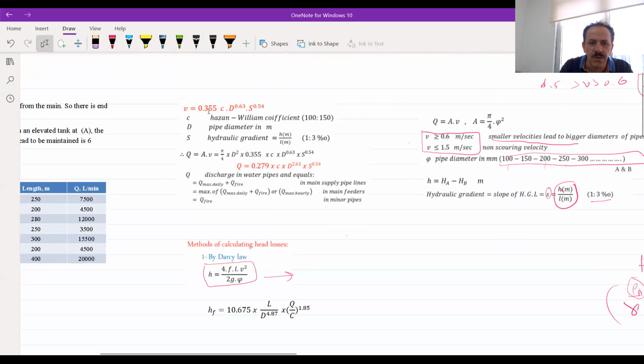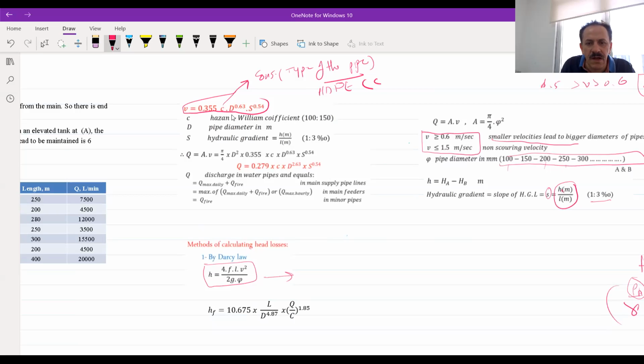The Williams-Hazen is 0.355 C, and this is the equation of this person. C is a constant, the Williams-Hazen constant, which depends on the type of the pipe. For example, for a new high-density polyethylene pipe, we use a C value equal to 150.